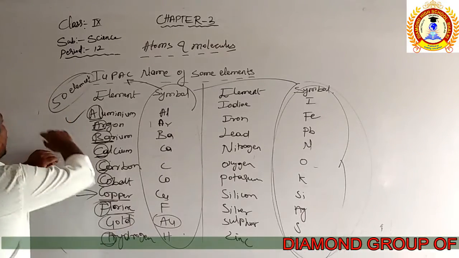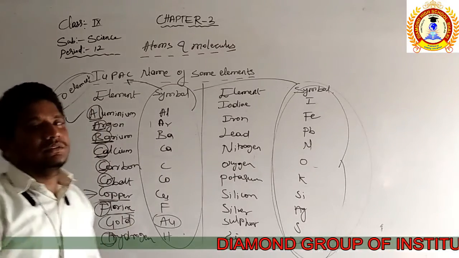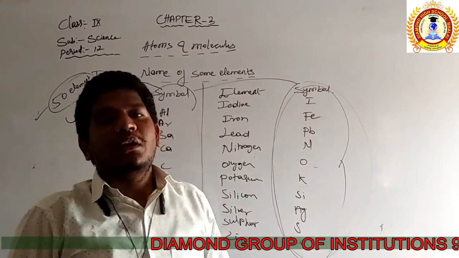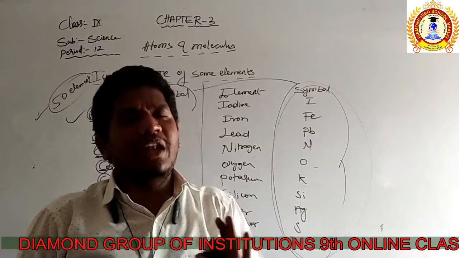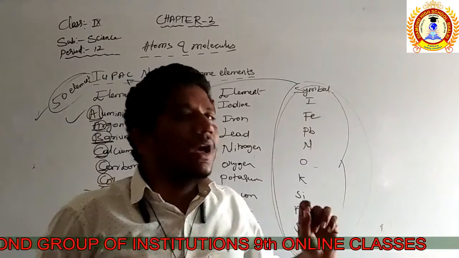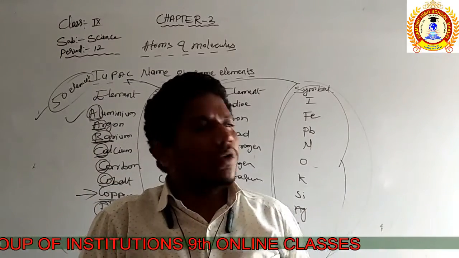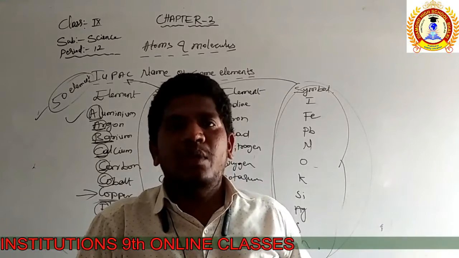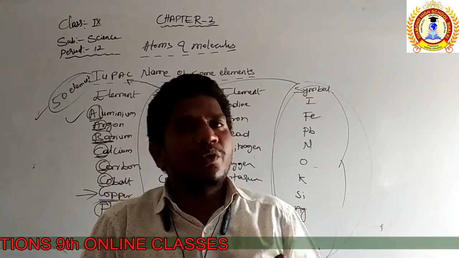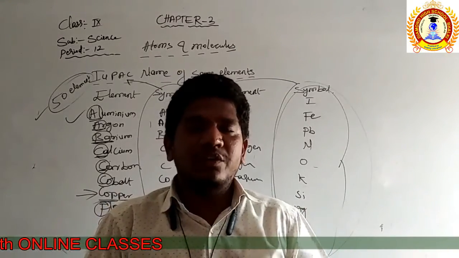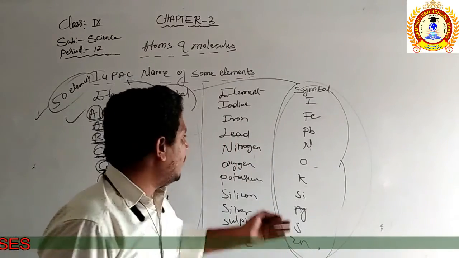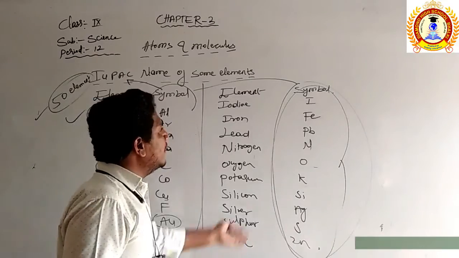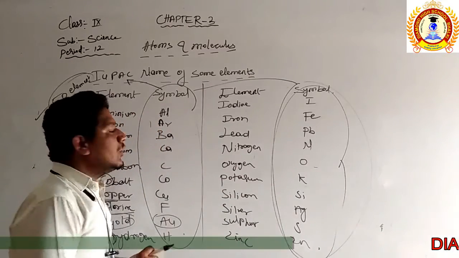These are the elements commonly used in reactions, not all the difficult elements and their symbols, only those useful for us in reactions. You need to remember these.